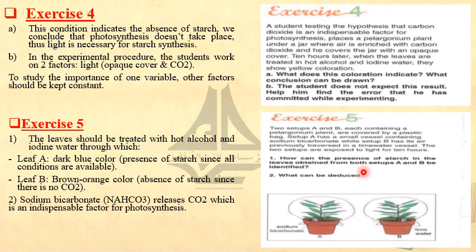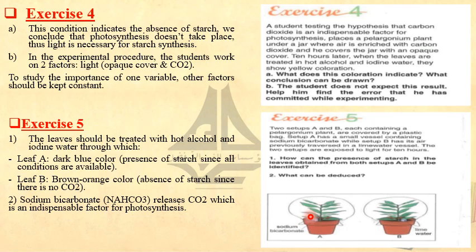The question is, how can the presence of starch in the leaves obtained from both setups A and B be identified? If I want you to tell me how we can test the presence of starch, of course, you have to say by the iodine test. What would be the result in each case? In leaf A, since all the conditions for photosynthesis are available, like green color, chlorophyll, water, mineral salts, light, and CO2 from sodium bicarbonate, the iodine test is going to give a dark blue color. So this plant will make starch.